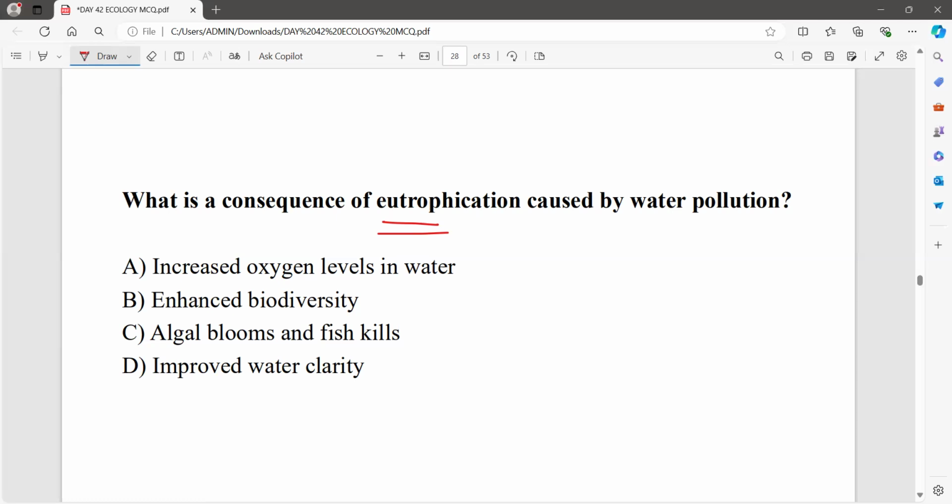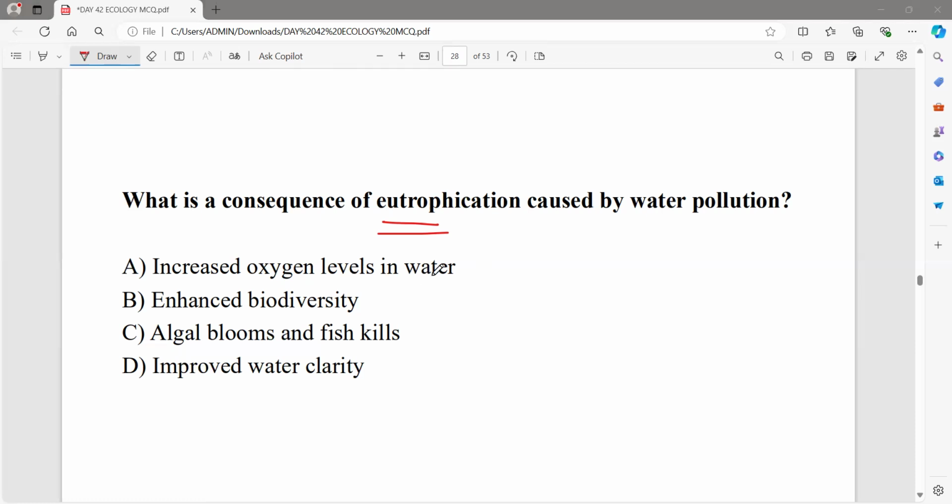What is eutrophication, first of all? See, what is eutrophication?